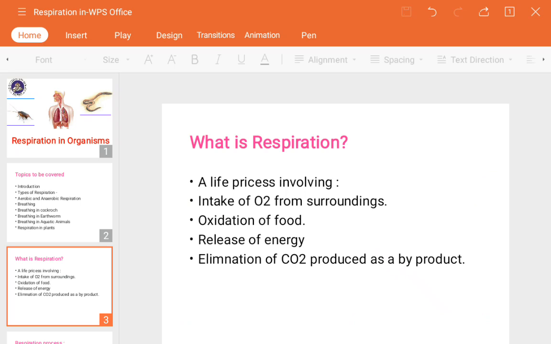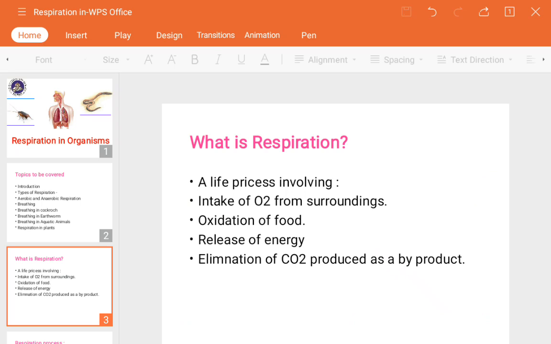What is the first point here? That is intake of oxygen from the surroundings. Initially I said respiration is a process in which, when we consume food, at that time we take external oxygen, meaning surrounding oxygen. Next, oxidation of food material takes place, which means the breakdown of food material. Oxidation means using an oxygen molecule: along with the food we are consuming oxygen, so the food is broken down in the presence of the oxygen molecule.